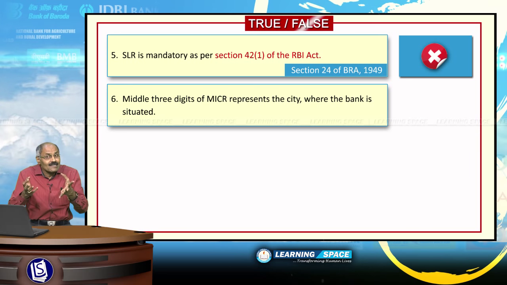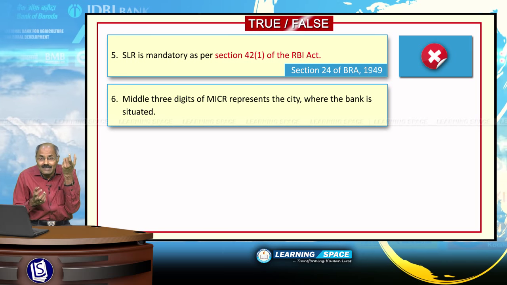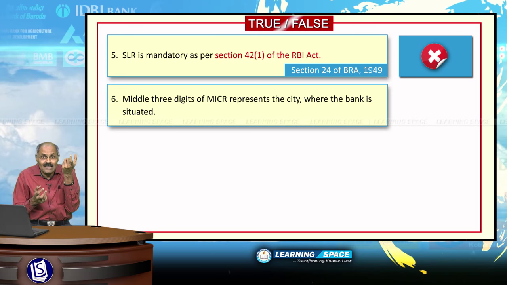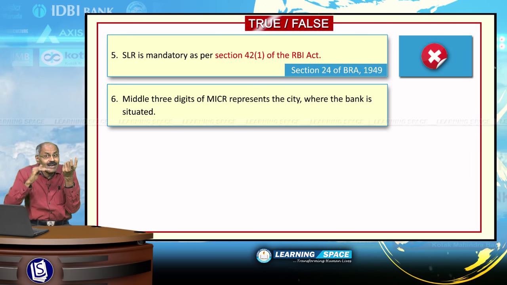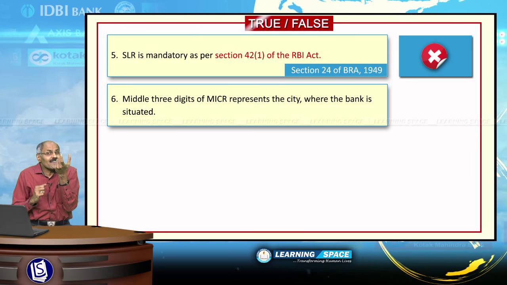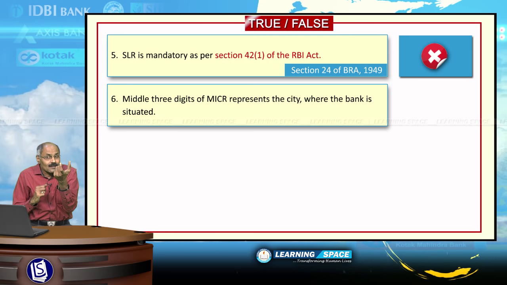Out of the 9 digits, the first 3 digits normally indicate the city or the region. The next 3 digits indicate the bank.